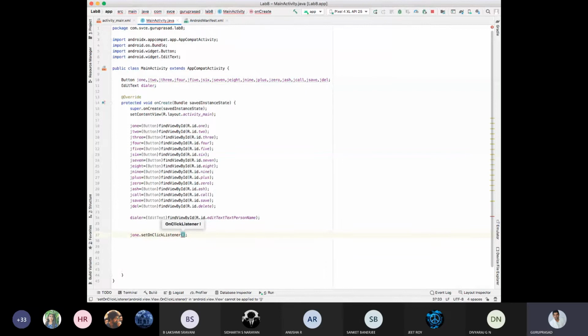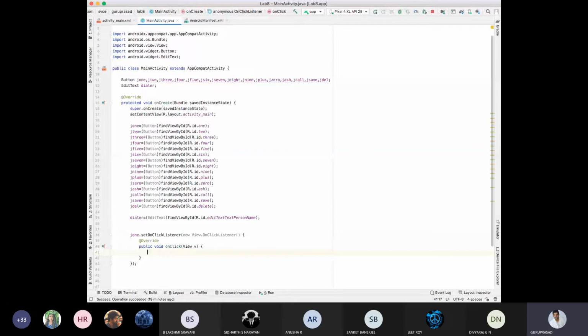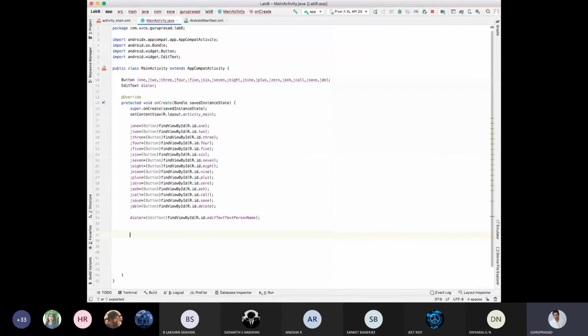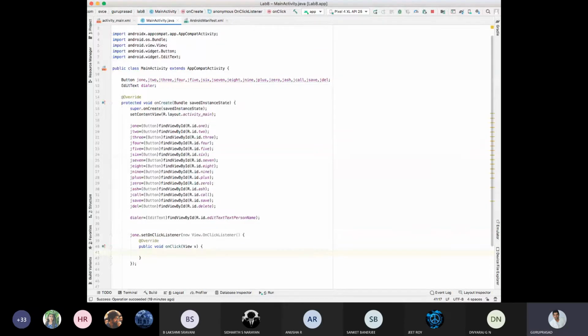I'm just entering that, automatically I'm getting onClick view. I'm not typing @Override public void onClick view. I'm not typing anything.